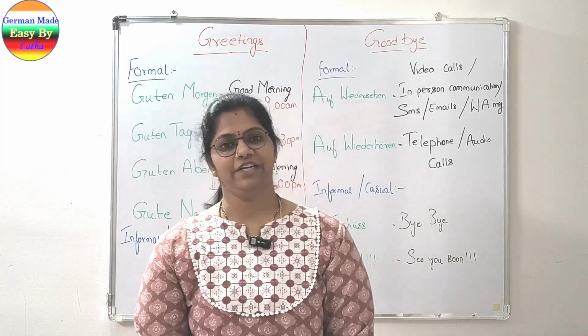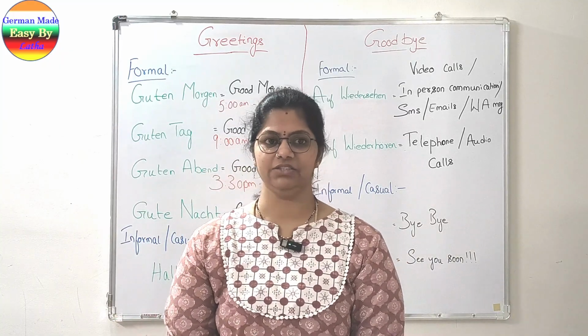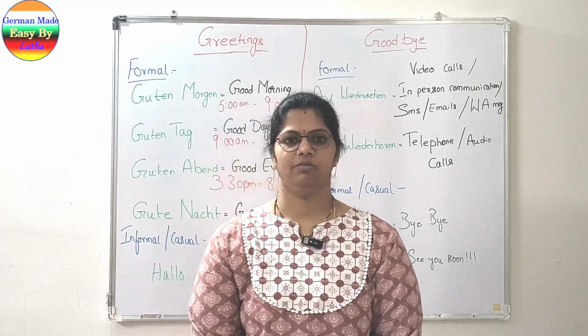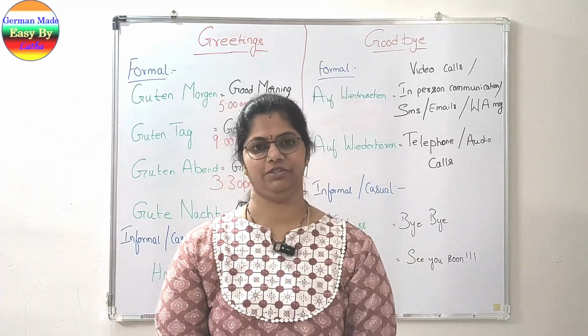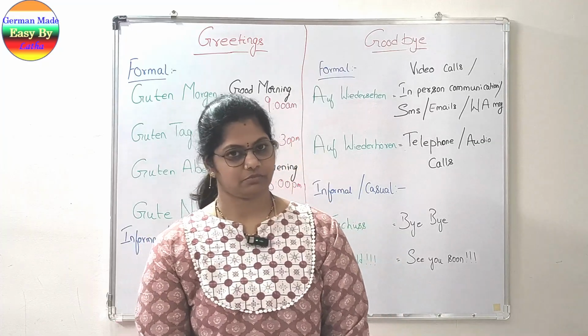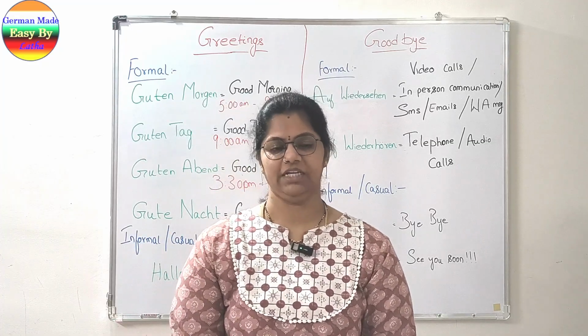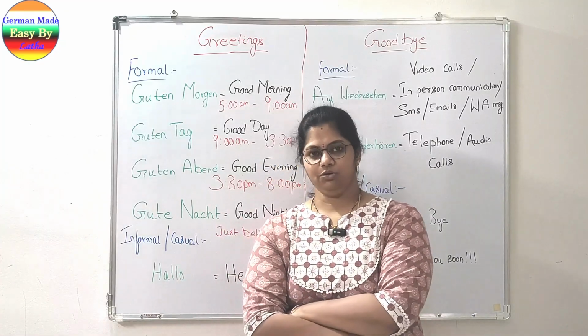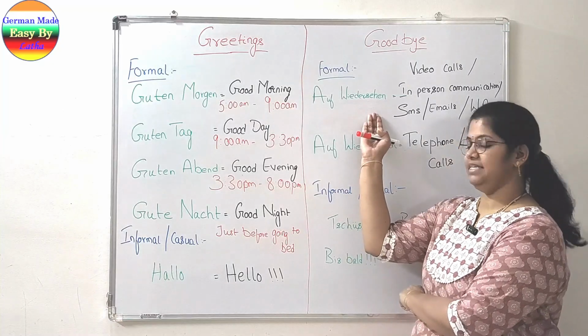One is auf Wiedersehen and the other one is auf Wiederhören. The main difference between these two lies in how you are communicating with the person. If you are communicating with the person in-person, that is the person is standing right in front of you and you want to say bye, then we will go with auf Wiedersehen.